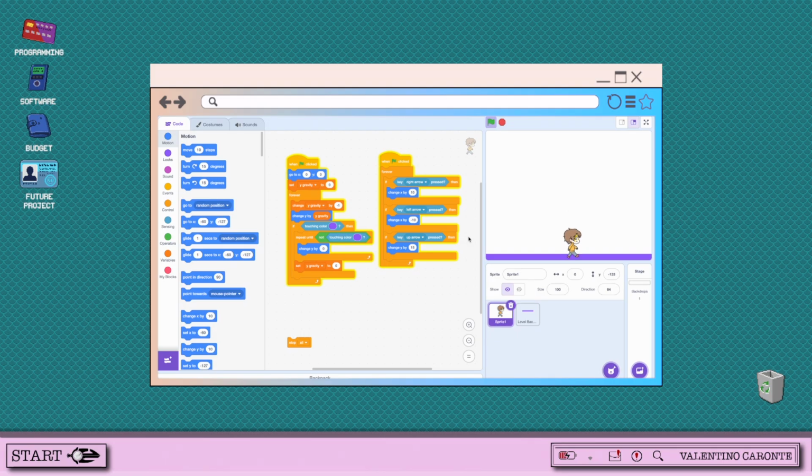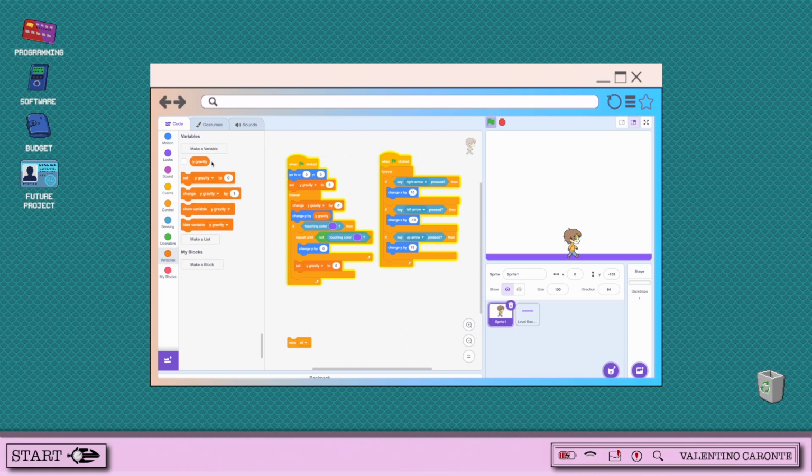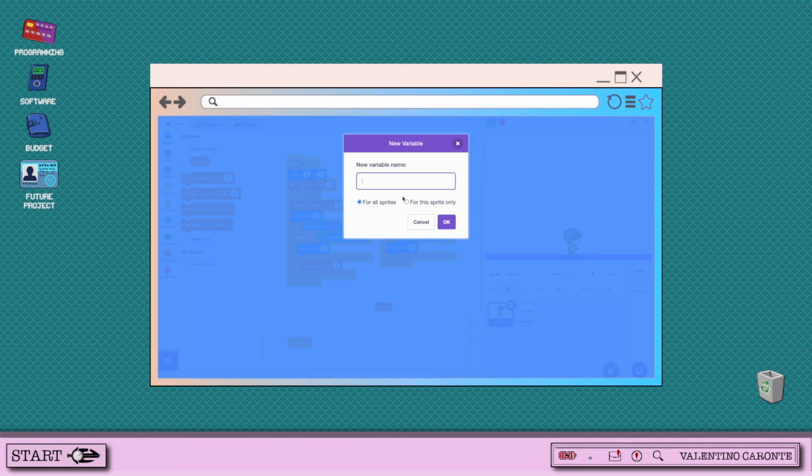Is the gravity affecting the sprite or the background, or is it affecting both layers at the same time? But in this program, the background is going to stay the same, so gravity does not have to affect it. We have to add the code and separate it so that only the character is affected by gravity, and the background is not affected at all. We do this by making a whole new variable where only the sprite is affected by gravity.